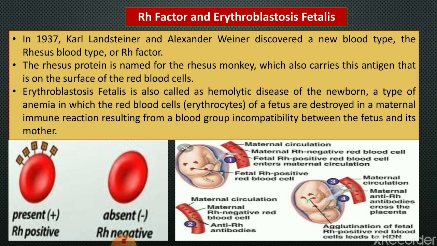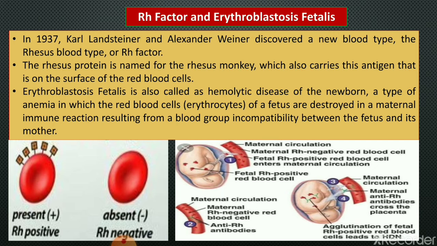The mother's immune system develops antibodies against the fetus's Rh antigen, and the RBCs of the fetus are destroyed because of this maternal immune reaction.